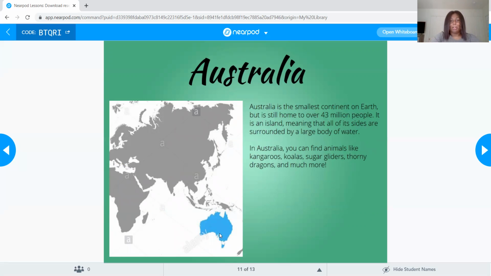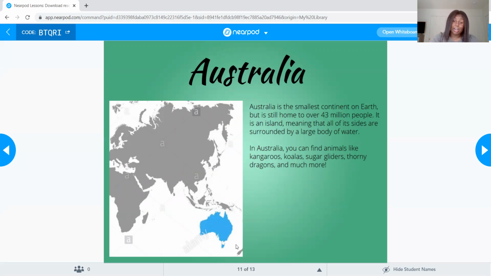So we have Australia, which is down here, highlighted in blue. It is the smallest continent on Earth, but it still has a lot of people living here, okay? 43 million people live here. It's an island, which remember we talked about some of these continents are surrounded by water, and then some of them are connected.